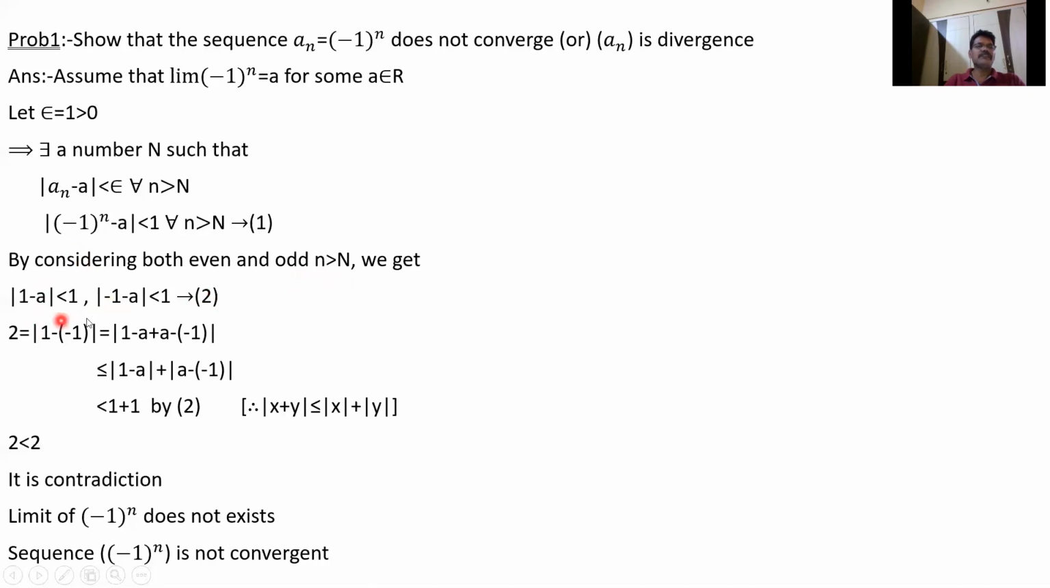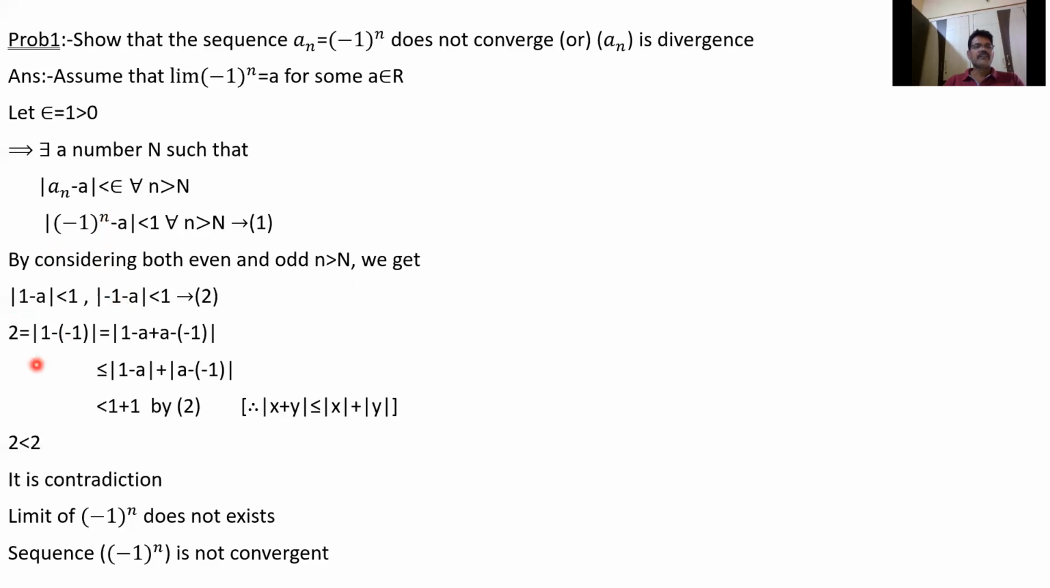So finally, mod of 1 minus l is less than 1. Because for n even and for n odd, we get (-1)^n as 1 and minus 1. So if n is an even number, (-1)^n is 1. If n is an odd number, (-1)^n is minus 1.